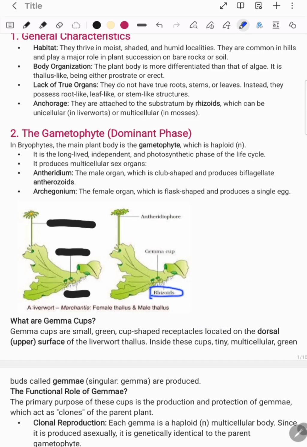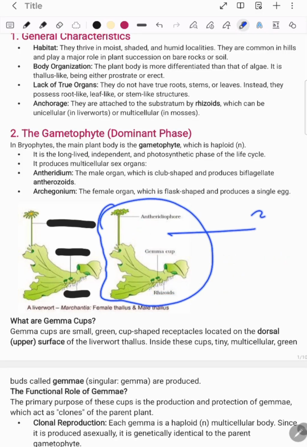The role of rhizoids is attachment, another term we have used for this is anchorage to the substratum. So now we are confirmed that this is our male thallus.